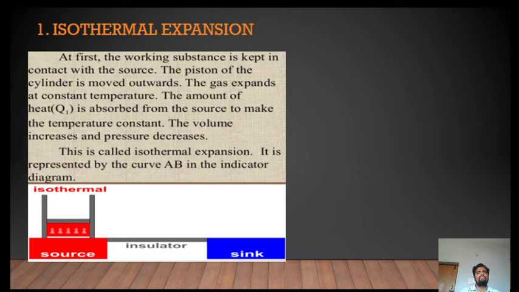To keep the temperature constant, the volume increases and pressure decreases. Since it is an isothermal process, to maintain constant temperature of the system, it expands after absorbing a certain amount of heat energy from the source. The volume increases and pressure decreases, whereas the temperature of the system remains constant. So this is called isothermal expansion. It is represented by the curve AB in the indicator diagram.